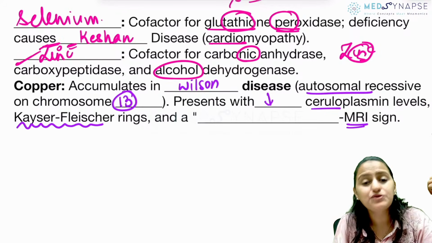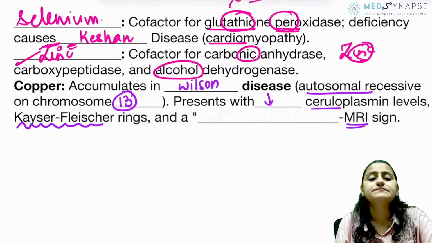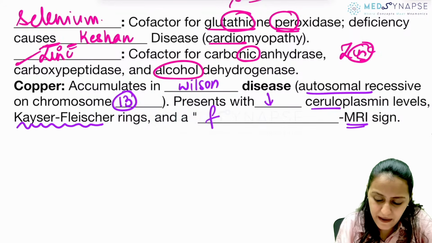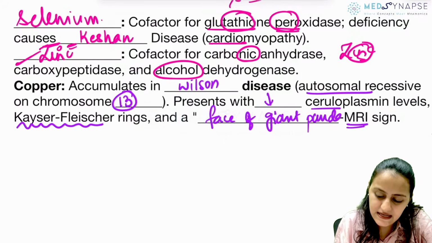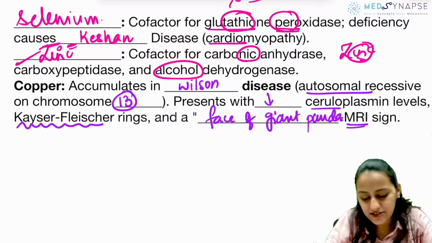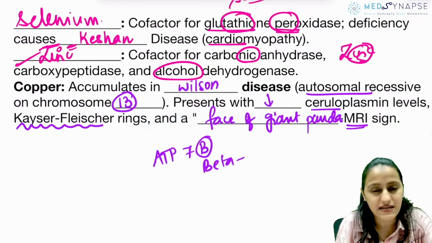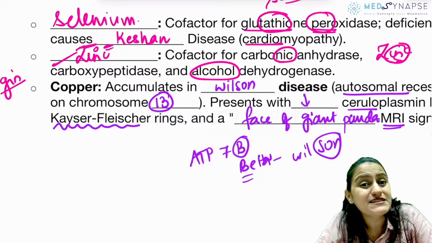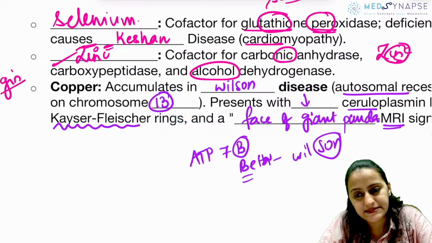And what sign do you have on MRI in Wilson's disease? Remember, Wilson has a face like giant panda. So face of giant panda sign is seen in Wilson's. Face of giant panda is Wilson's. Correct. The gene is ATP7B. Remember, B for beta, B for Wilson. Son is beta. So ATP7B is Wilson's. ATP7A is Menkes disease. Okay?